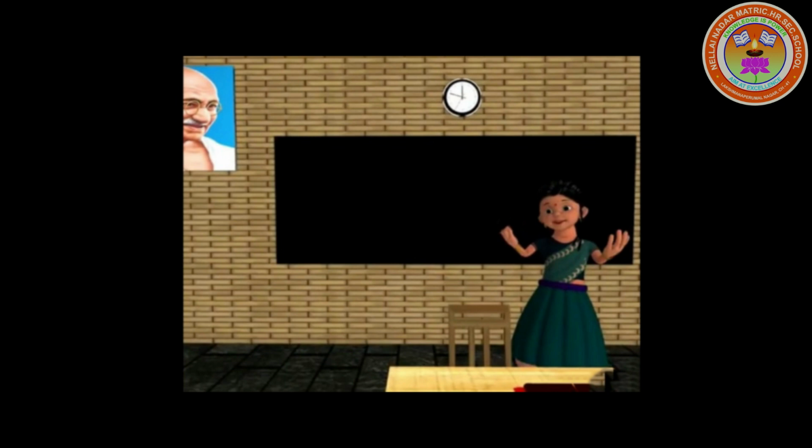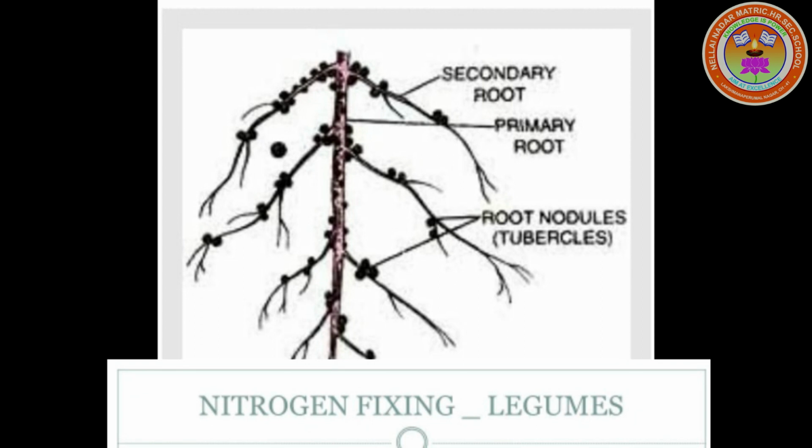Next one is nitrogen fixing root. In leguminous plants, the secondary roots of the primary taproot bear small tubercles or swellings called root nodules, in which bacteria called Rhizobium leguminosarum fix the atmospheric nitrogen into nitrate, which can be absorbed by the roots.